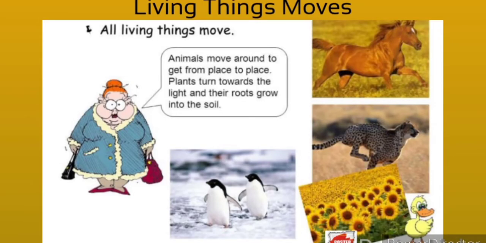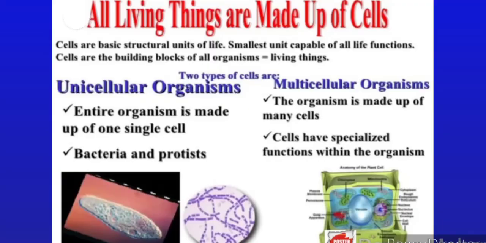First is that living things can move. Animals move around to get from place to place. Plants move, they turn towards the light and their roots grow into the soil. So if we talk about living things, what can we say? That they show movement in search of food. Plants can prepare their own food. Animals and humans have to move from place to place, whereas non-living things cannot move.